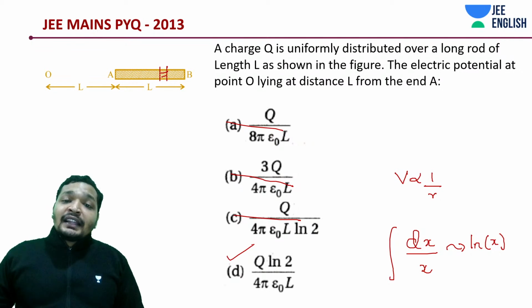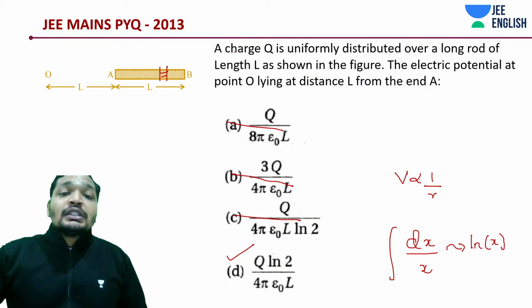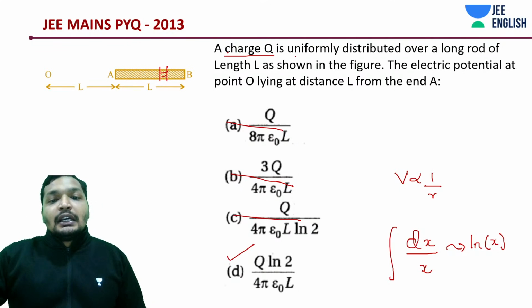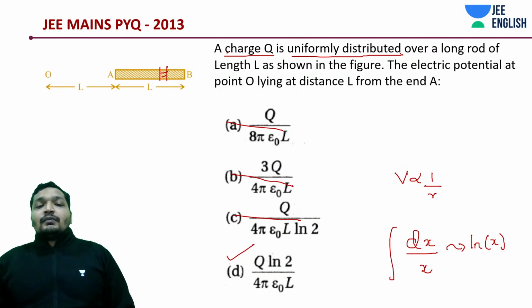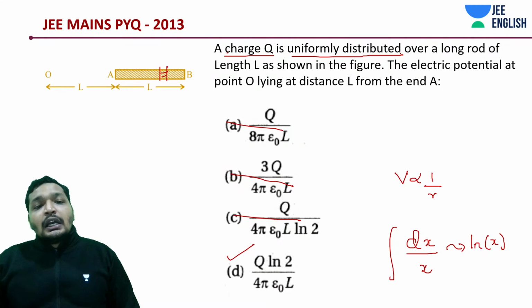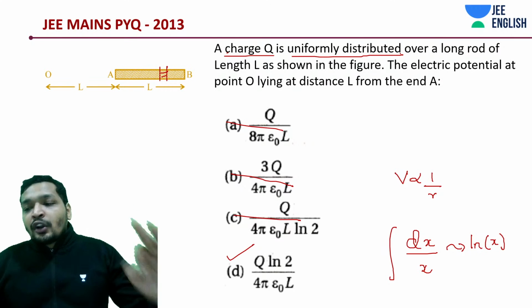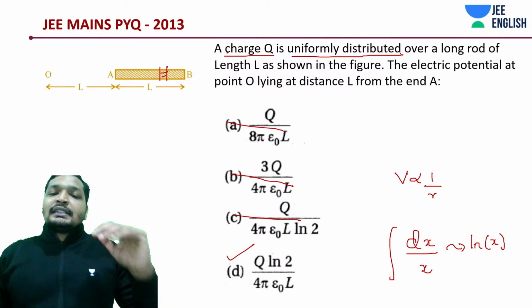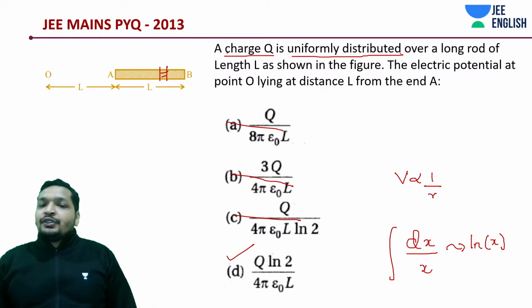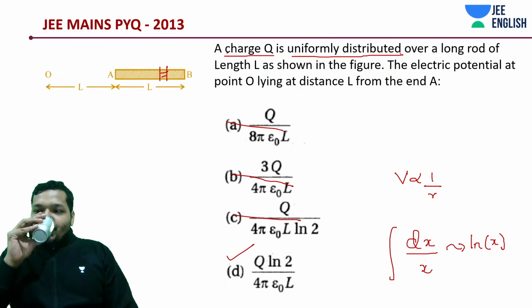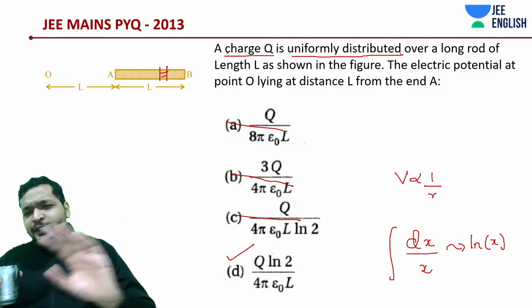But this works given that charge Q is uniformly distributed. If not uniformly distributed, you are not doing this. I'll exactly teach you the way to do it, but this is not the way to go. Uniform charge distribution, you can do this.